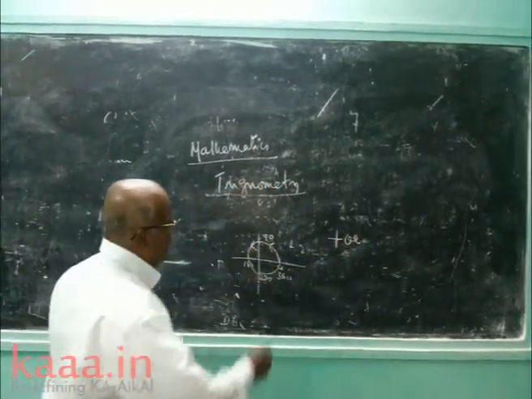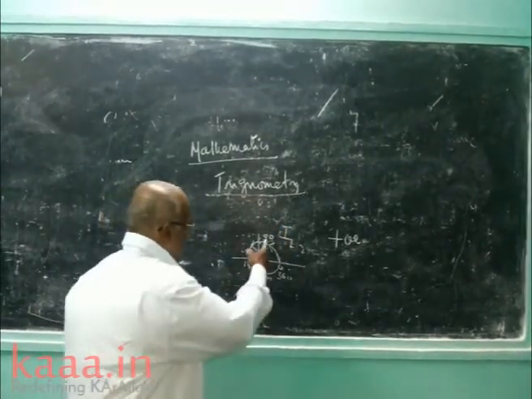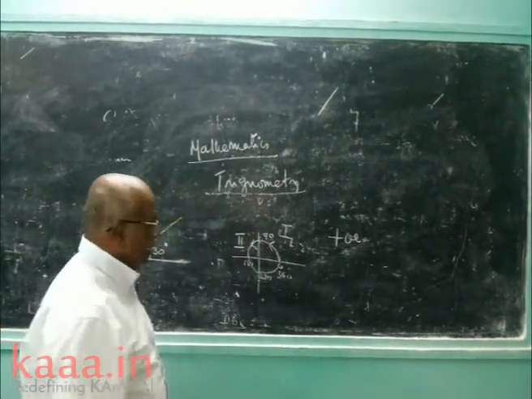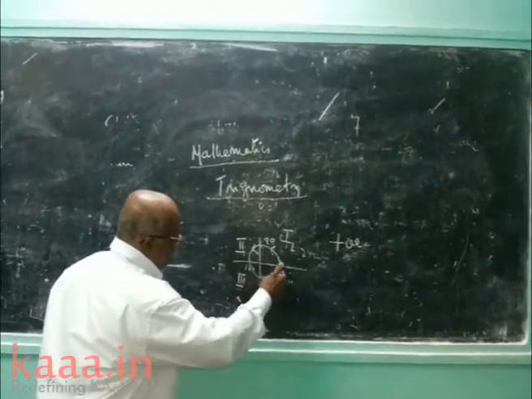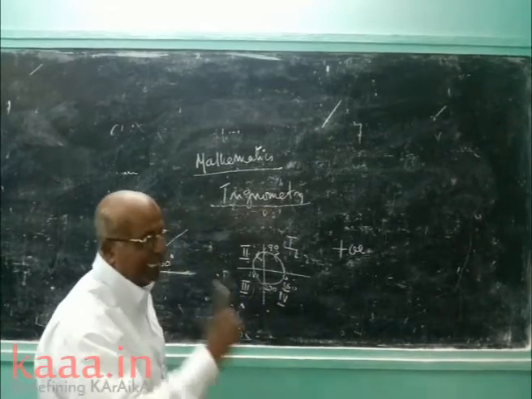0 to 90 degree, it is called first quadrant. 90 to 180 degree, second quadrant. 180 to 270, third quadrant. 270 to 360, fourth quadrant. It is one cycle.